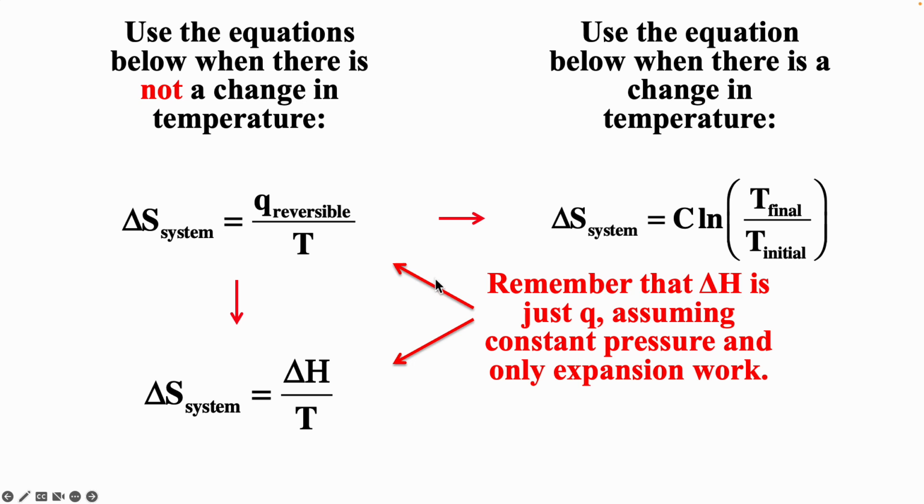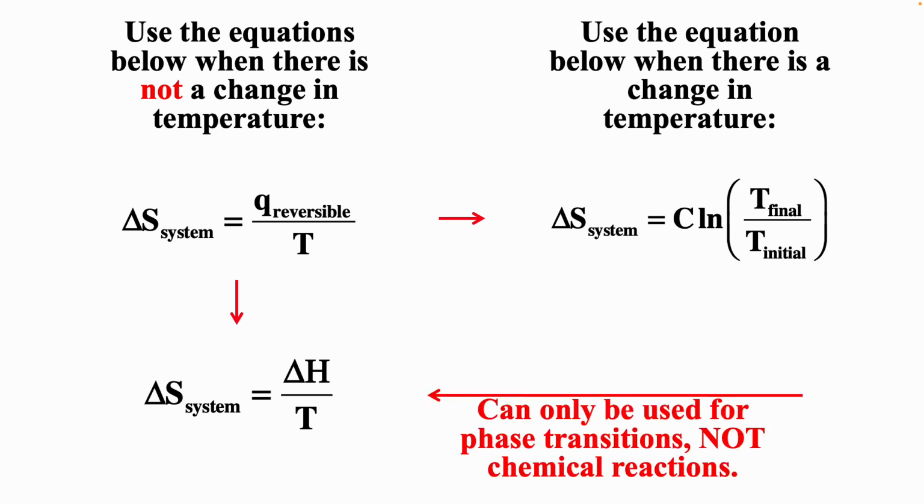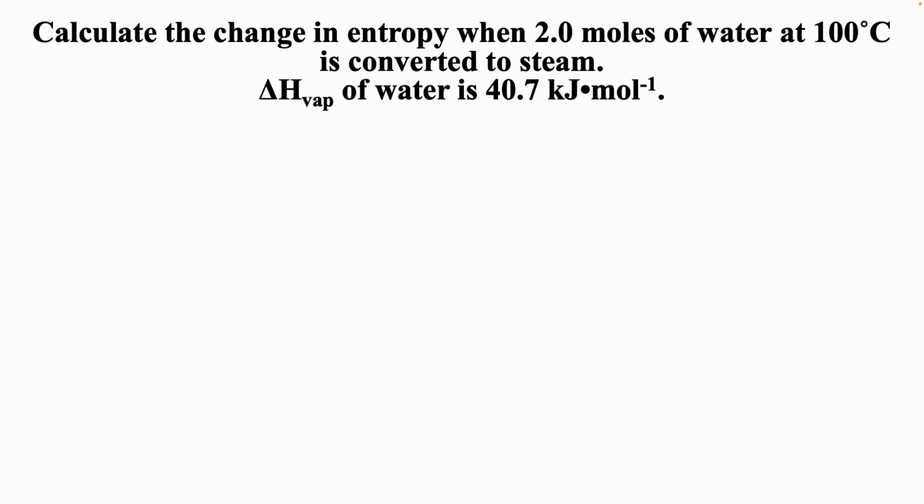But again, please remember delta H is Q, assuming constant pressure and expansion work. C is the total heat capacity. And again, we can only use that equation when we have a phase transition, but not for chemical reactions. So calculate the change in entropy when 2 moles of water at 100 degrees Celsius is converted to steam at 100 degrees Celsius. So there's no change in temperature. Our enthalpy of vaporization of water is given as 40.7 kilojoules per mole.